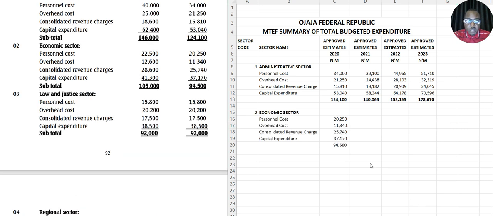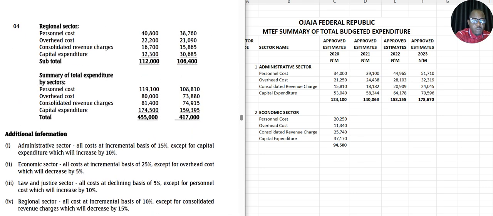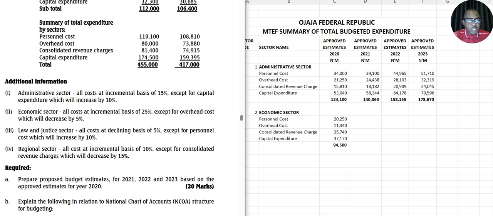So we have the economic sector here now, but what is the instruction for economic sector? Always look at the instruction. The instruction says economic sector all costs at incremental basis of 25%, except for overhead costs, which will decrease by 5%.